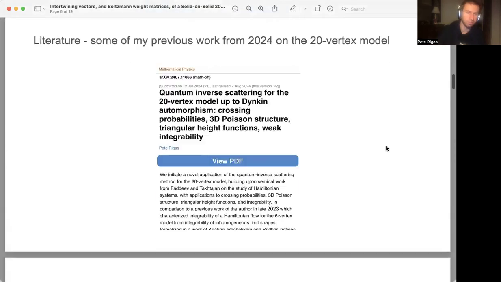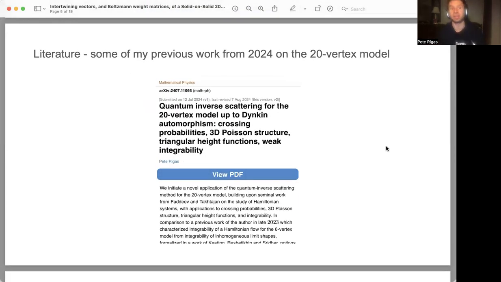And this is the work in the literature that I had described, in which some of my previous work from 2024 on the 20 vertex model earlier this year was titled Quantum Inverse Scattering for the 20 vertex model up to Dynkin automorphism. And there are several algebraic, combinatorial, and geometric characteristics that come into play when you're looking at adapting the quantum inverse scattering method from the six vertex model instead for the 20 vertex model, which is primarily relating to the fact that the previous work in the literature that I had given in the previous slide,